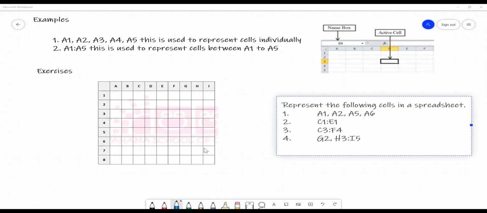Okay, so let's take down this spreadsheet, and I want you to represent these cells. You can highlight them if you want, take a color, let's say red. Let me start with the first one: A1, A2, A5, and A6. So you color those cells. Shall we start then?